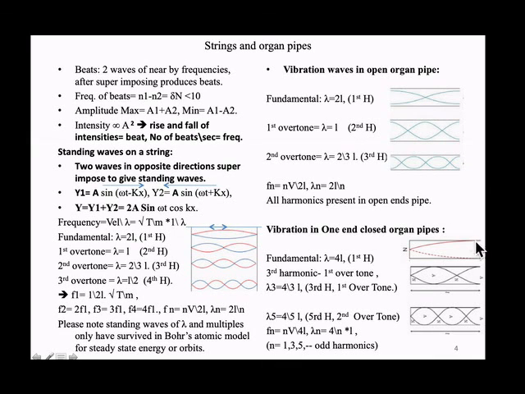In terms of overtones, this is the fundamental frequency, then the first overtone, second overtone. So you understood now: an overtone is the immediate one over and above the fundamental frequency, but harmonics are fixed. The second harmonic means double, 2F1, but here even harmonics are not present; only odd harmonics are present. This is a closed pipe, this is an open pipe, and this string closed at both ends is almost equal to a system closed at both ends.